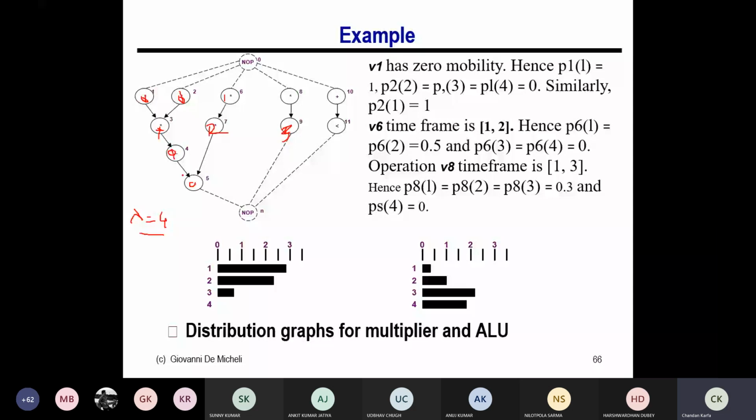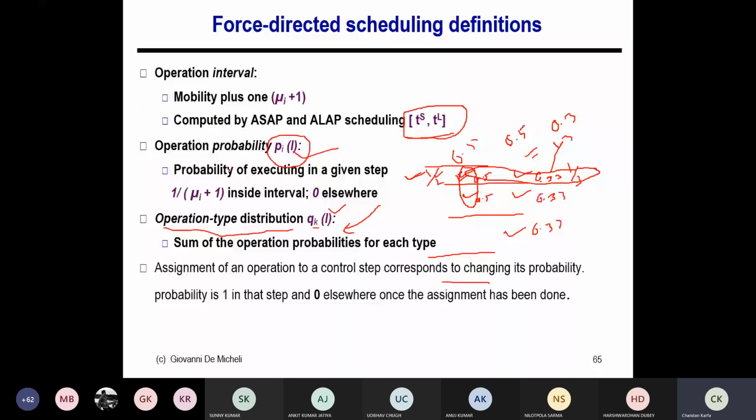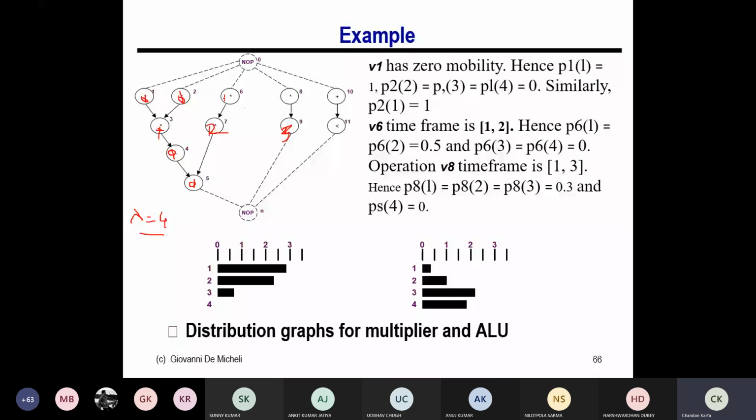This is the span 1 to 1. Then this is 2, and this is 3. This is also 3, because there are 3 timestamps it can schedule in: 1, 2, and 3. So this is also 2, 3, and 4. From there we can find out.